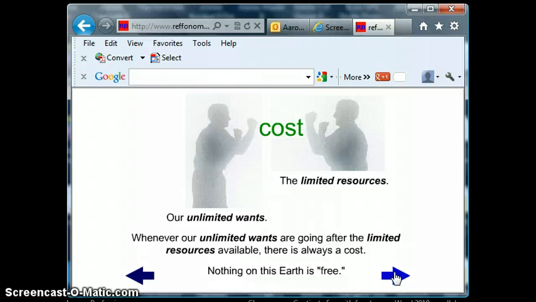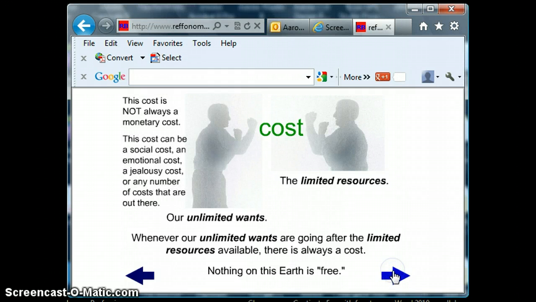The way we think about resources is that there's a cost for all of them, whatever it may be. And we may test your knowledge on this, or your doubts or suspicions or cynicism on this fact in class. But just to give you an example, the best question I've ever had from a student was, what about thinking? Isn't thinking free? And the student is right in saying that there's no monetary cost, just as there's no monetary cost to come to school. But is there some other cost? Is there a social, emotional, or jealousy cost? Is there something else you could be doing besides coming to school?